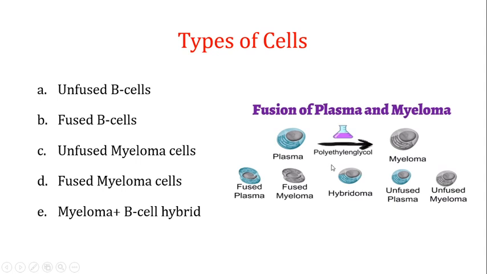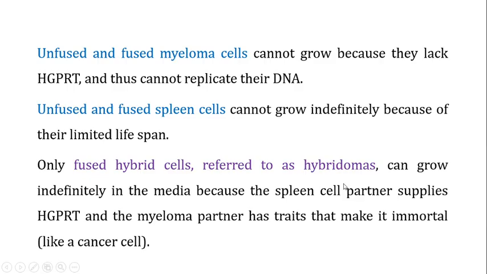Now how can these hybridoma cells actually grow on the HAT media? The hybridoma is the combination of the B cell and the myeloma cell. So in the hybridoma, you have got the B cell as well as the myeloma cell. The de novo synthesis is blocked in the hybridoma because of the aminopterin, but as in this hybridoma there is a B cell, and the B cell has a functional copy of the HGPRT, the HGPRT is going to go for the salvage pathway, and the myeloma partner is going to provide immortality to this hybrid cell.